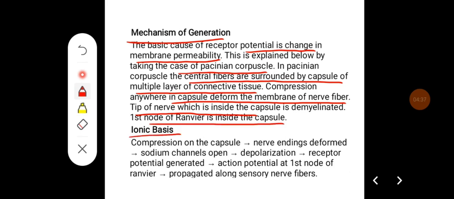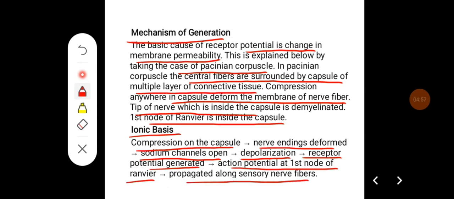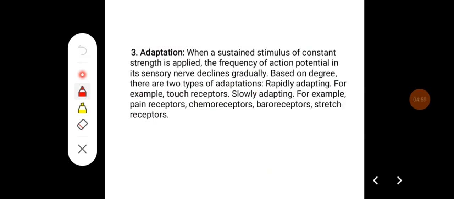The ionic basis of local potential: when compression of the capsule occurs, nerve endings are deformed and sodium channels open, which causes depolarization, and a receptor potential is generated. Then it is going to summate to produce an action potential in the first node of Ranvier, and it will be propagated along the sensory nerve fibers. The third property is adaptation.